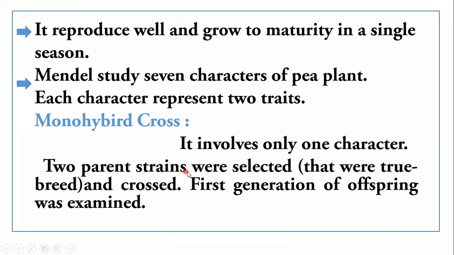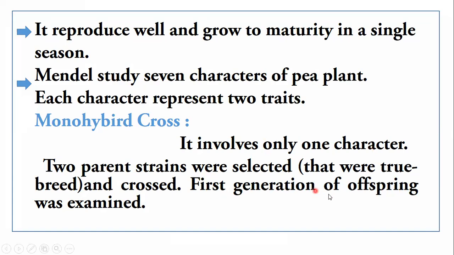2 parent strains were selected for that purpose and crossed. The parent strains must be true breed. What is the meaning of true breed? It means parents must be present in homozygous condition.